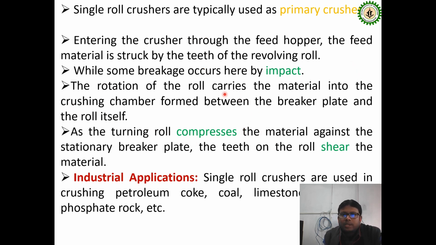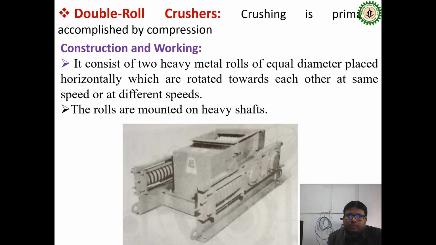The rotation of the roll carries the material into the crushing chamber formed between the breaker plate and the roll itself. As the turning roll compresses the material against the stationary breaker plate, teeth on the roll shear the material. Industrially, it is generally used for the crushing of petroleum coke, coal, limestone or phosphate.